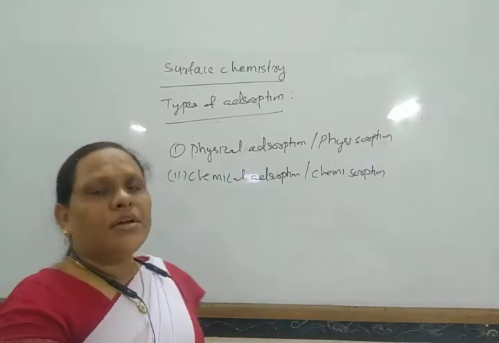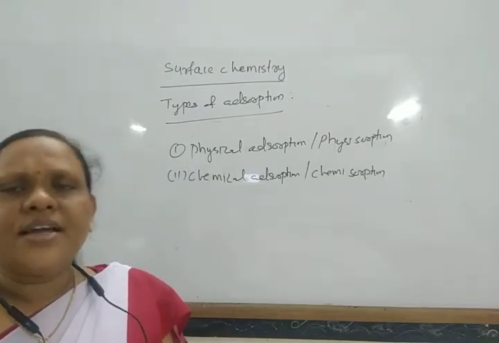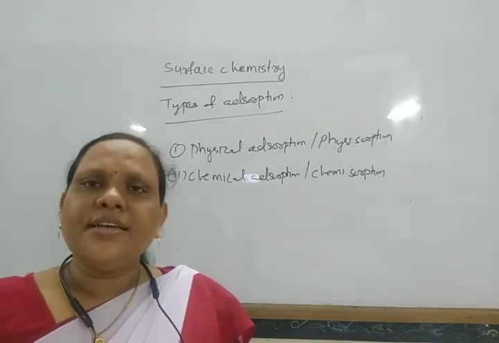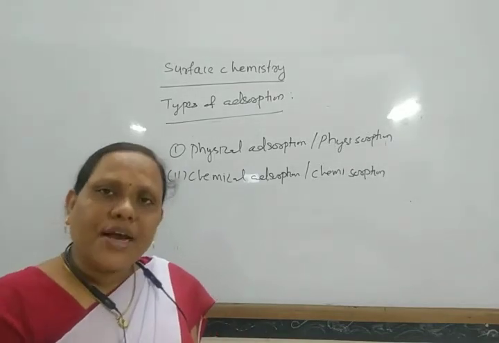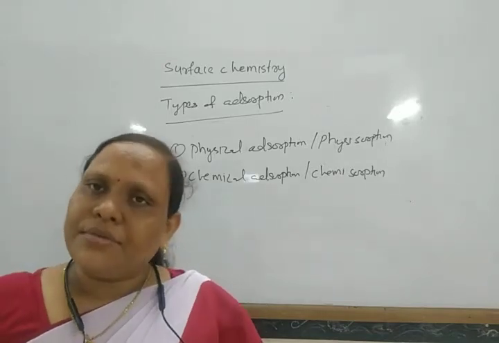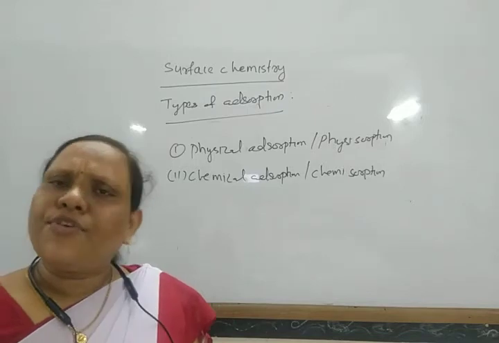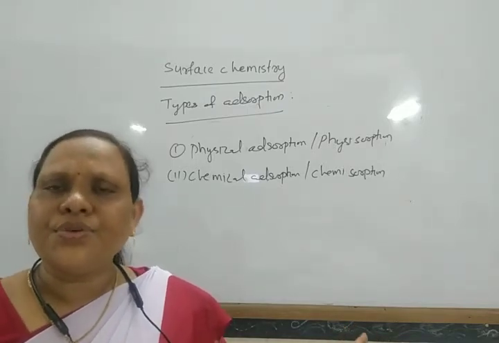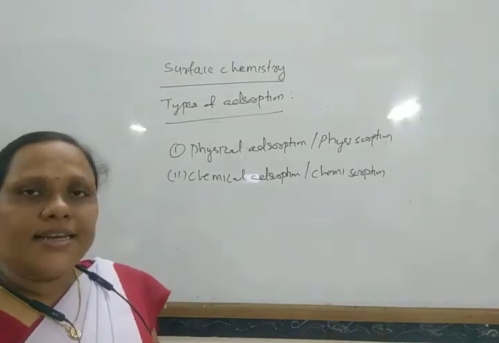But chemisorption, here the force of attraction between the adsorbate and adsorbent is a strong molecular force of attraction, that is, a chemical force of attraction. And here the enthalpy of adsorption is also high, nearly about 40 to 400 kilojoule per mole of energy is generally released.